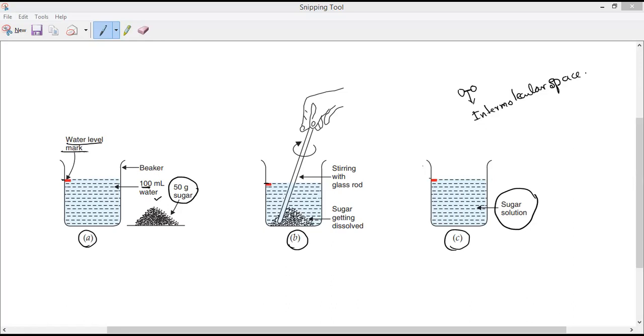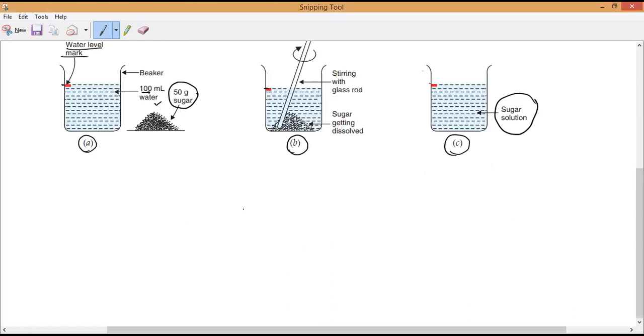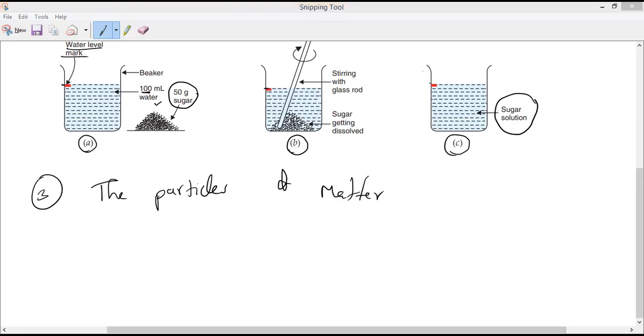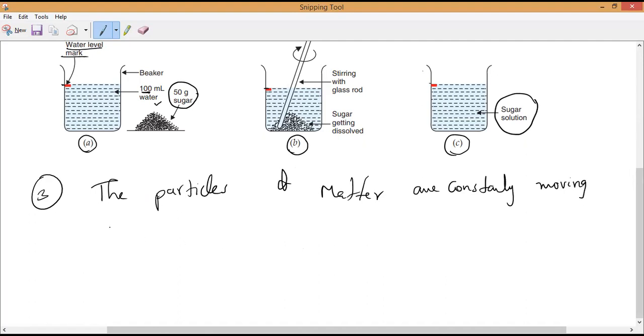Now, next, the third experiment. What is the third experiment? The particles of matter are constantly moving. Yes or no? Let us write it here only. Please write it, all of you: the particles of matter are constantly moving. Yes or no, guys? Yes, sir. Shall we start? Constantly, the particles of matter are constantly moving. Okay. Now, let us discuss what that is and how it happens.